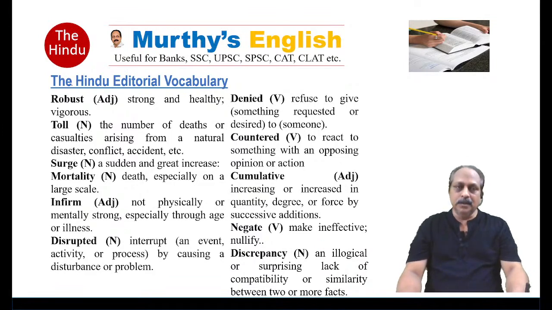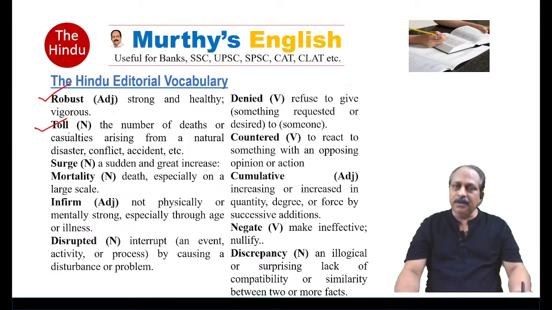What is the first word? Usually, the word robust goes with a system. It also goes with a person. Robust, part of speech adjective, strong and healthy. You can also think of the word vigorous. Robust system. It also goes with persons. Death toll. Usually we say toll. It goes with the number of deaths or casualties arising from a natural disaster, conflict, accident, etc.